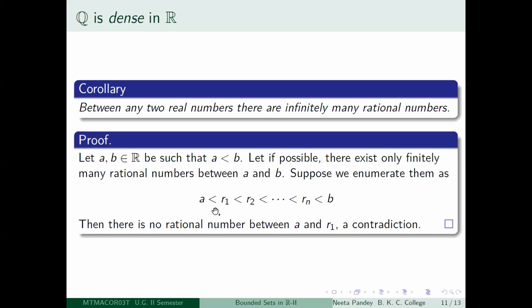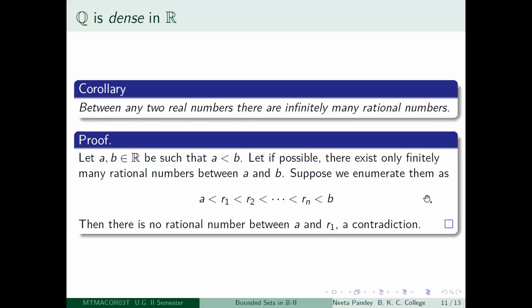So if you assume that there are only finitely many rational numbers between A and B, you arrive at a contradiction. Therefore, the statement that there are only finitely many rational numbers between A and B is false, which means that what is true is that between any two real numbers, there are infinitely many rational numbers.